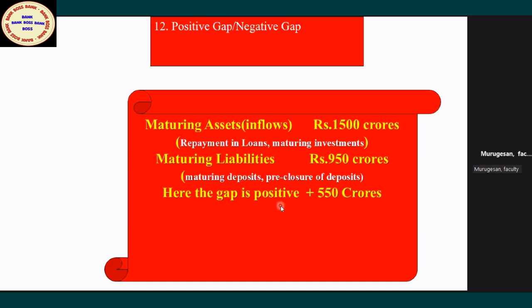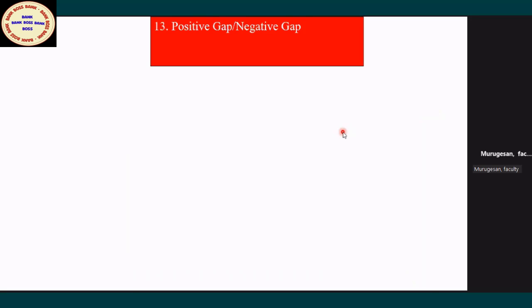What is the inflow? What is the outflow? These two things are inflows. These two things are outflows. Agreed? Maturing liabilities, or outflows, you can also add. Any new loan you are disbursing is also outflow. Loan getting repaid, all repayment of loans, is inflow. So here it is positive. Why positive? The bank is having more inflows, so these funds are available in the hands of the bank. The bank can do anything. But negative gap means, next question you see, what is negative gap?